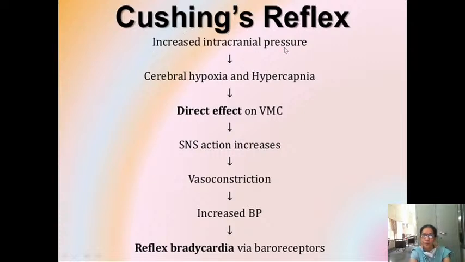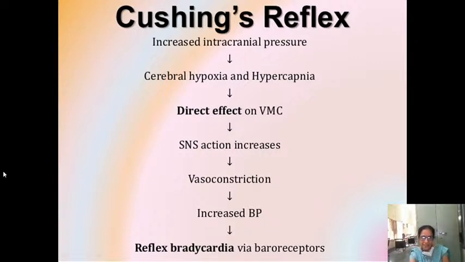Whenever blood supply to the brain is less, there will be a direct effect on the vasomotor center, and the sympathetic nervous system gets activated and provides vasoconstriction. And there will be an increase in BP. When increased BP is there, your baroreceptor mechanism will come into play and try to reduce the BP. This reflex bradycardia is a good sign of intracranial tumors. Whenever there is any tumor in the brain, it is not tachycardia, but it produces reflex bradycardia. That is the Cushing's reflex.